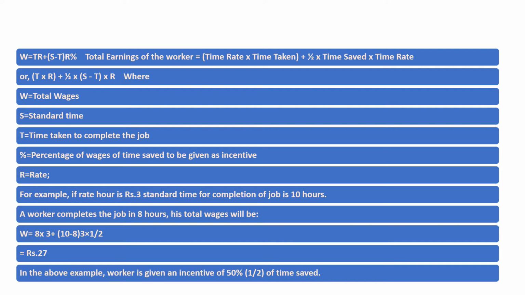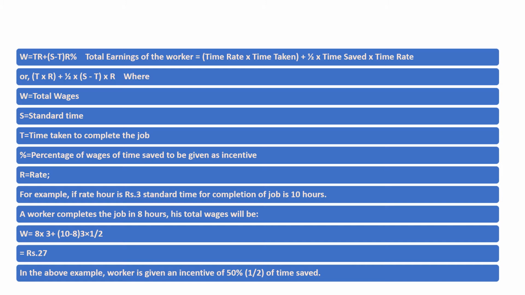Similarly, T is the time taken by the employee to complete the job. In the last example, we saw that the employee completed the job in 6 hours, so time taken is 6. The half is the percentage of wages of time saved to be given as an incentive, that is 50 percent. And R is the rate that has been fixed by the employer.